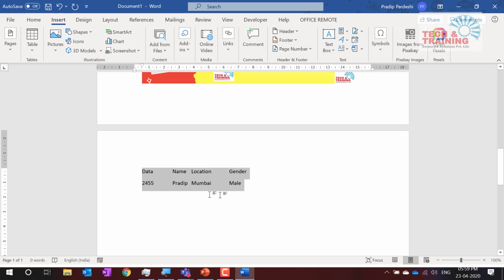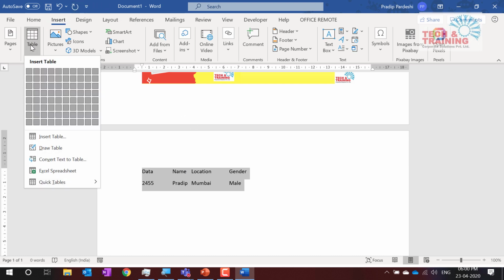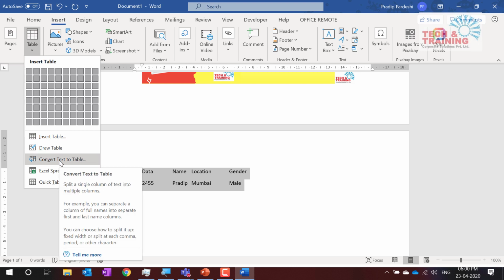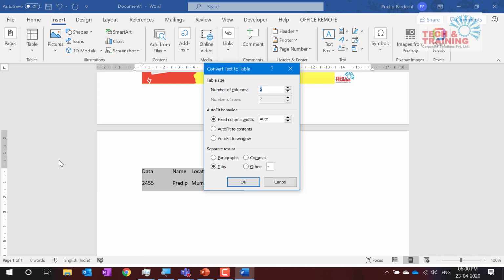I select this entire thing. Now remember the spacing: there is a constant character in between. It can be either a comma or a tab. I go to Insert, click on Table, and do you see Convert Text to Table? A very useful feature. I click on Convert Text to Table.